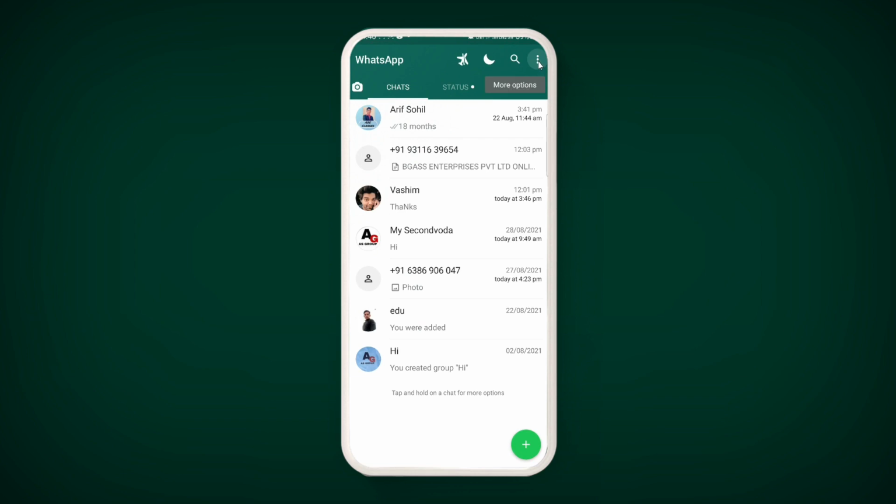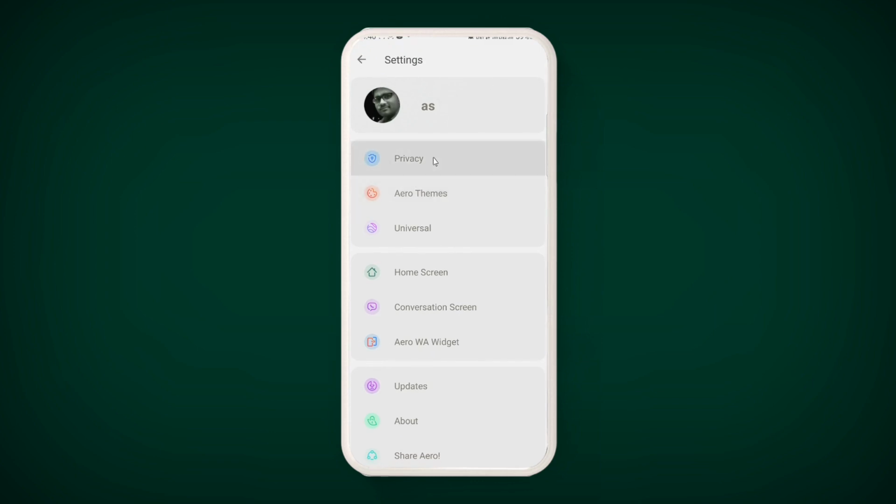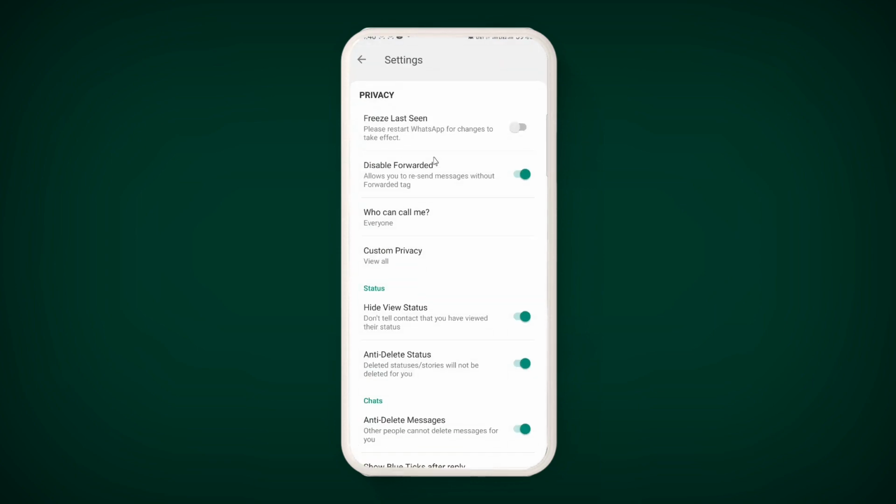Let us talk about other features. On the top, three dots are there. You can see here Aero Privileges. Click on it. By the first option, you can enable advanced privacy and security. Click on it, and thereafter you can check that the Freeze Last Seen option is available, and Disable Forwarded Tag is available.